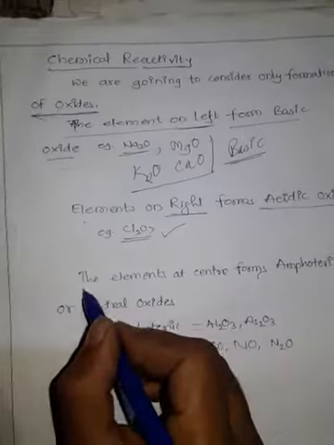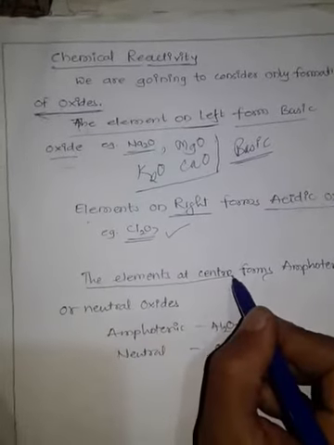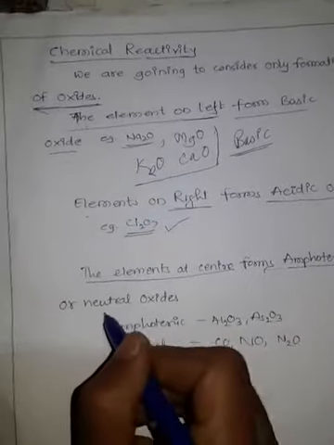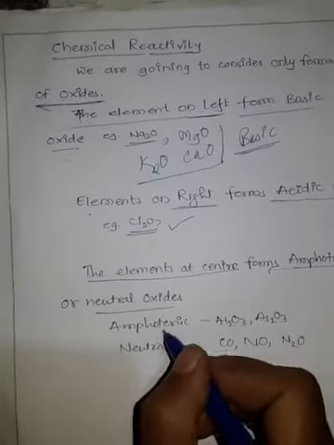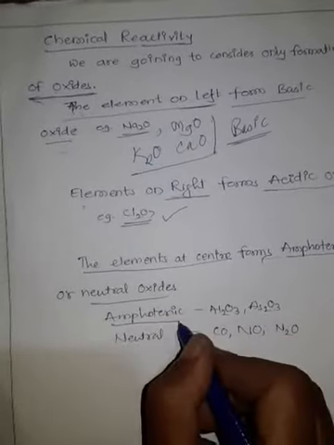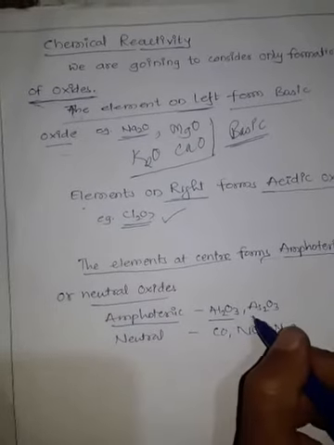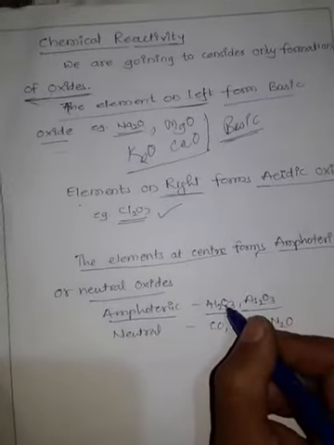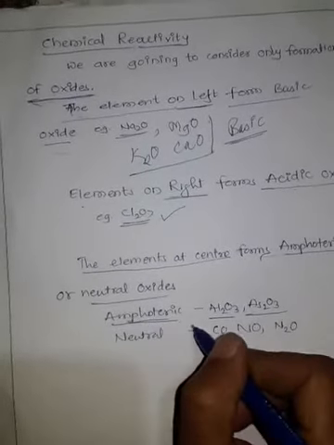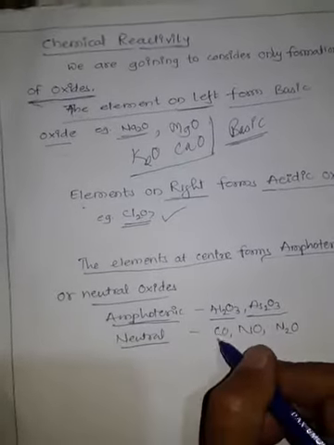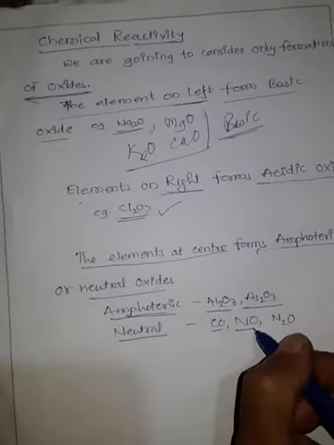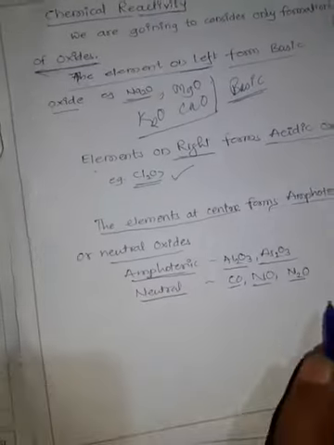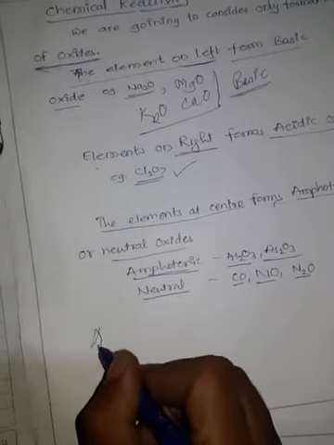The elements present in the center of the periodic table form amphoteric or neutral oxides. Examples of amphoteric oxides are Al2O3 and As2O3, aluminum oxide and arsenic oxide, while neutral oxides are carbon monoxide, nitric oxide, and N2O.